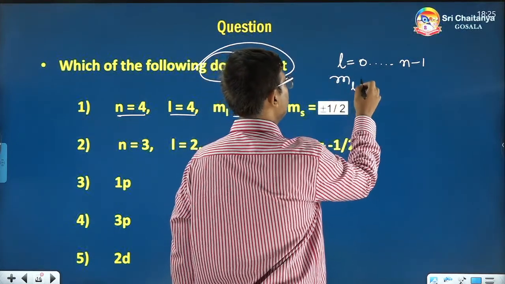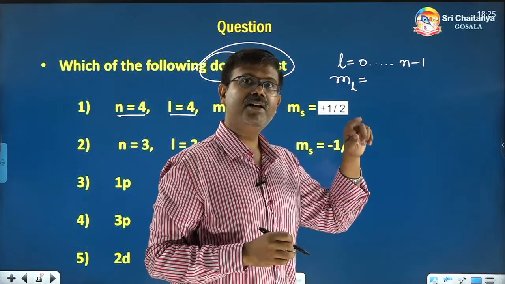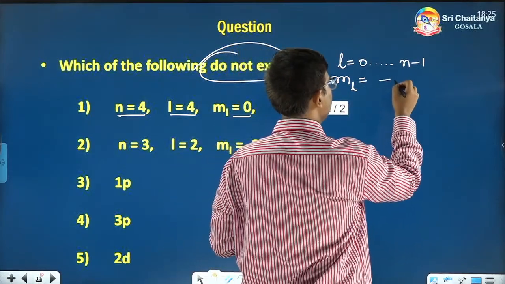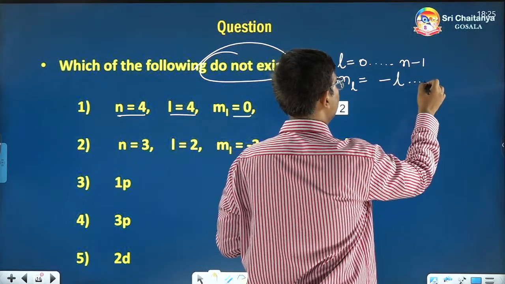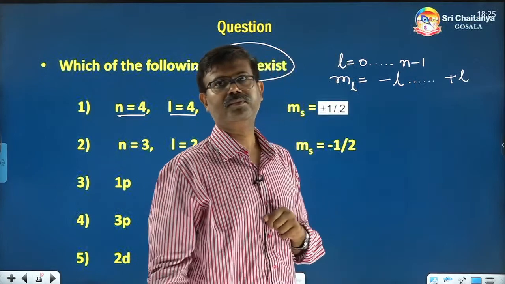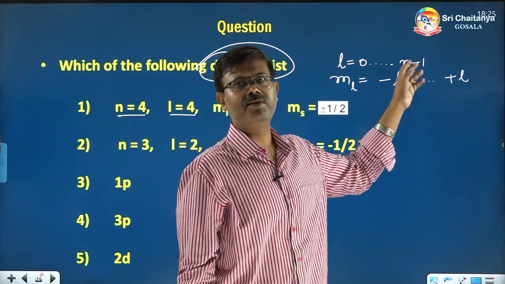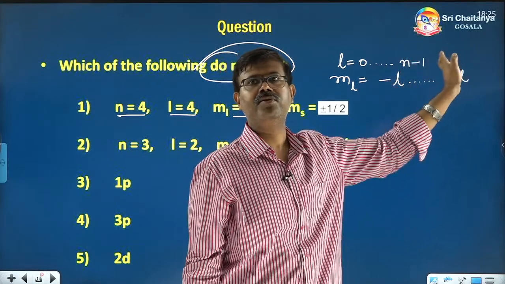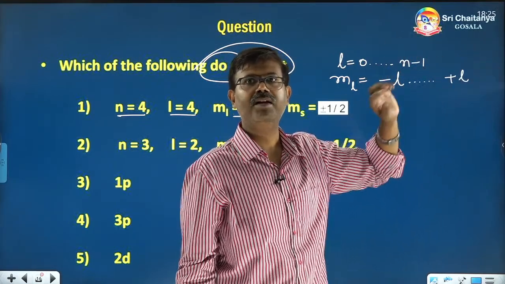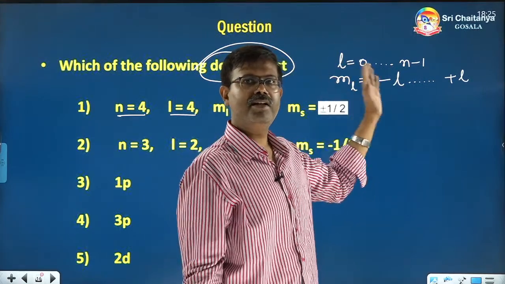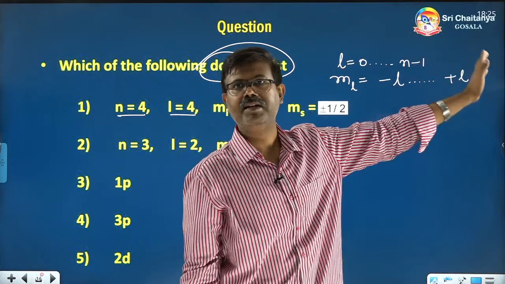Magnetic quantum number, that is dependent upon the L values. How? Their values begin with minus L, ends with plus L. That's why total values are 2L plus 1. Minus L up to 0 is L. Similarly, after 0 to L, again L. So 2L, and including that 0, total 2L plus 1 values. But beginning is what? Minus L, ending is plus L.